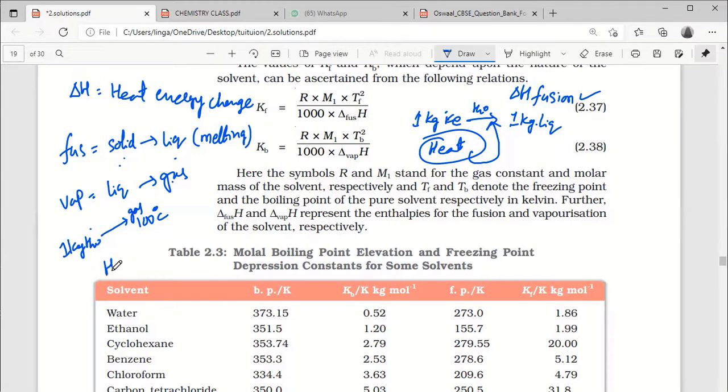How much heat is required? This amount of heat required is called enthalpy of vaporization. Did you understand enthalpy of fusion and enthalpy of vaporization?